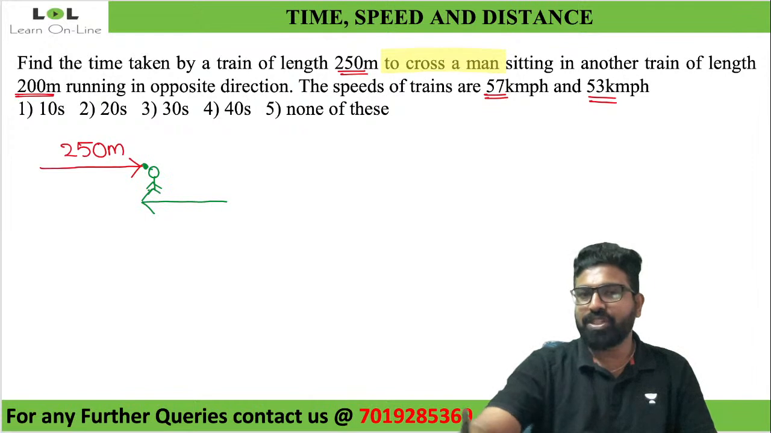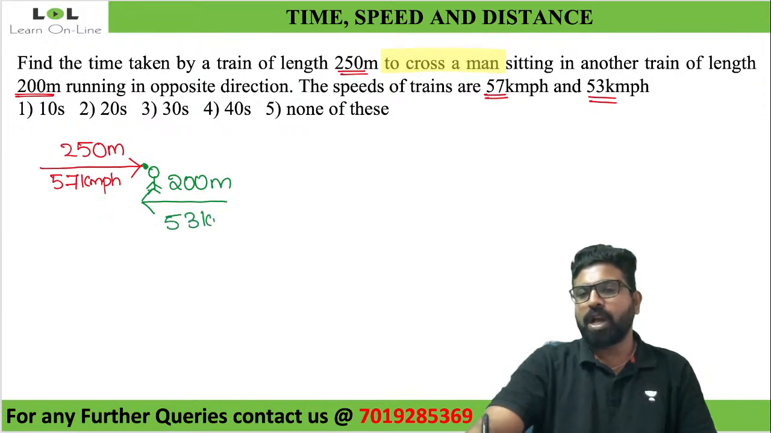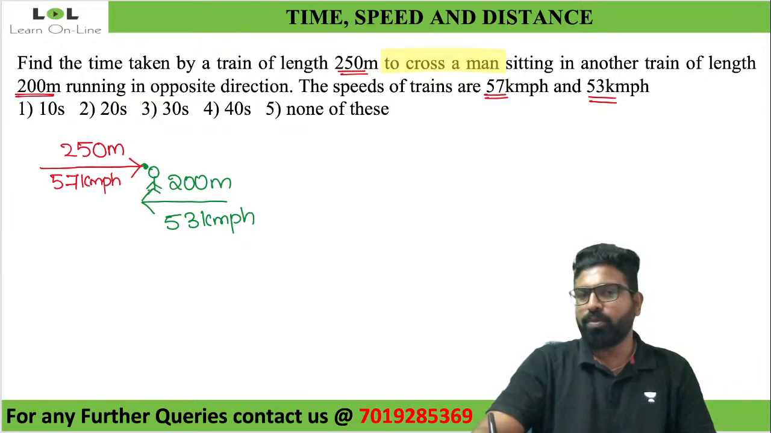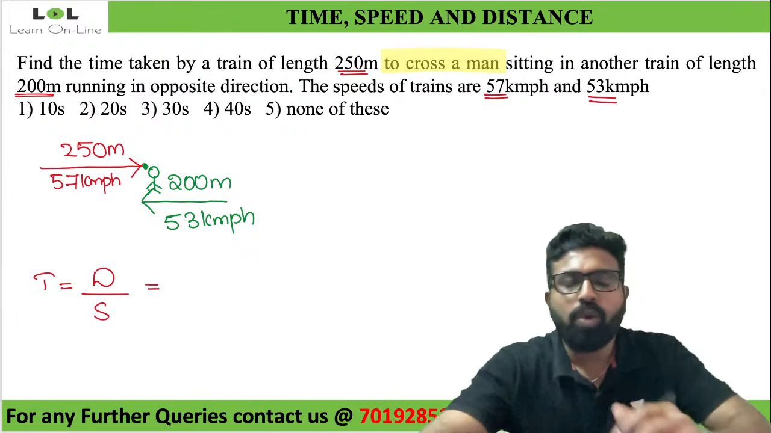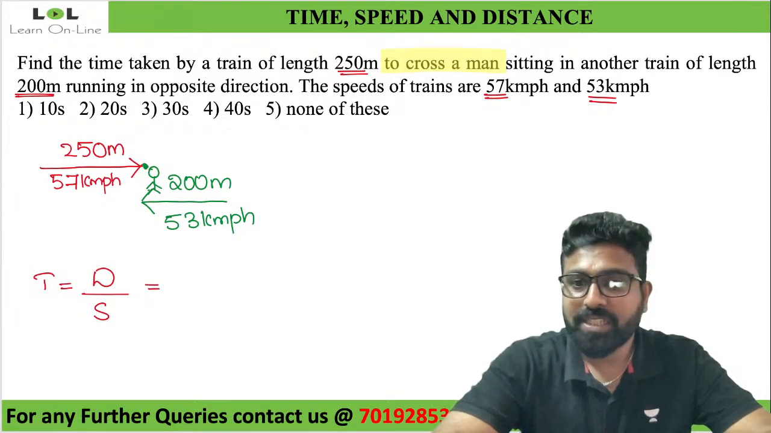The speeds of the trains are 57 and 53 km per hour respectively, and the length of this train is 200 meters. So now the diagram is done. My approach: where should I start the question? I should start with time. Time is equal to distance by speed. What is my distance in this case? Can anybody tell me what distance I should be taking in this case?